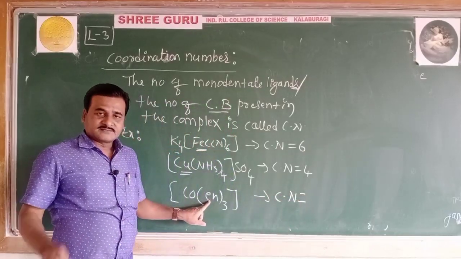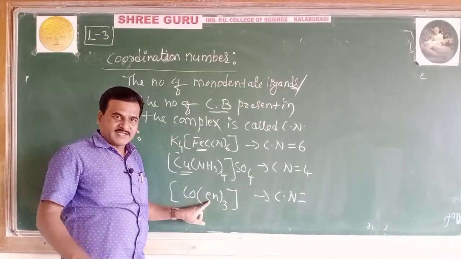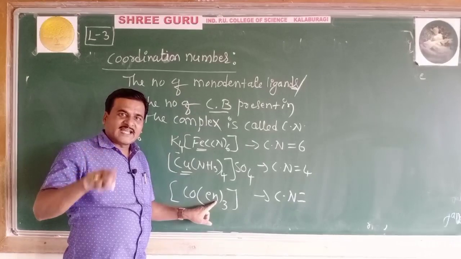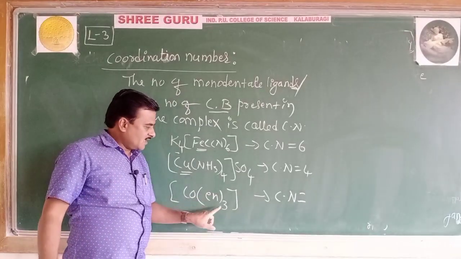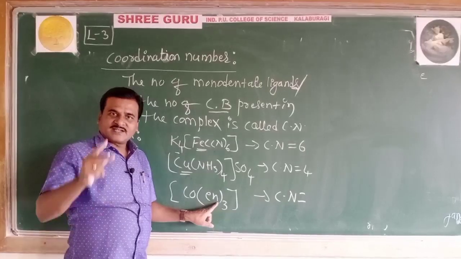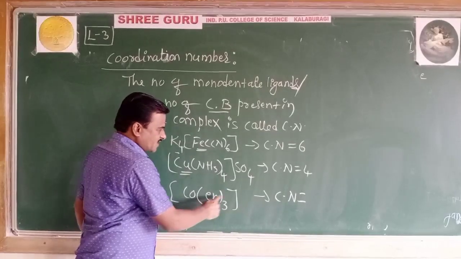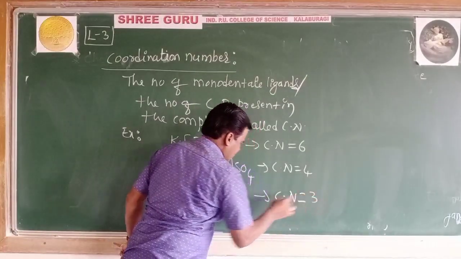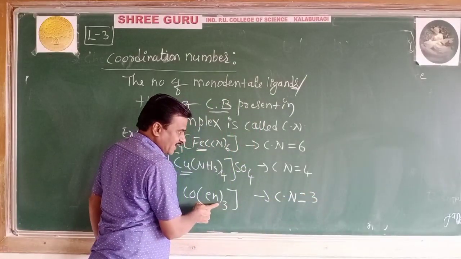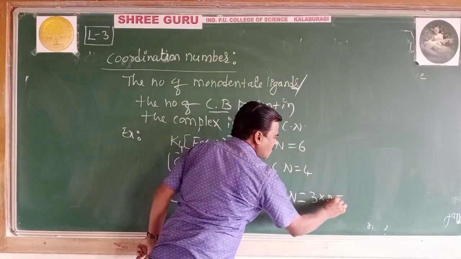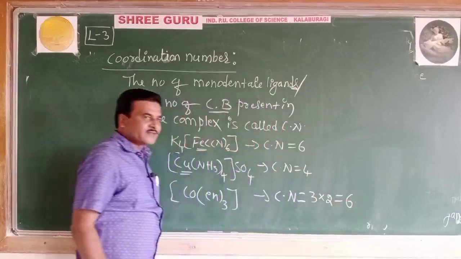See, en is ethylene diamine in short form. It is an example of a bidentate ligand. So what is the coordination number? There are 3 en. Each is a bidentate ligand, therefore the coordination number is 6.